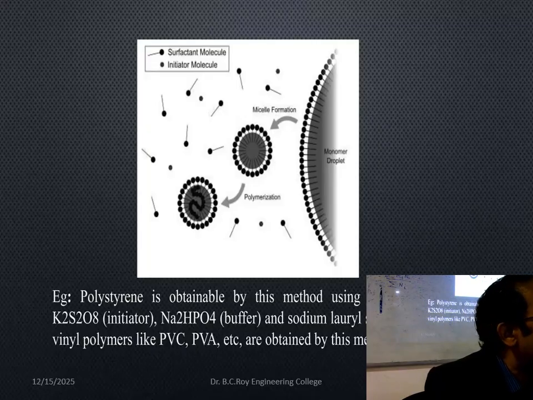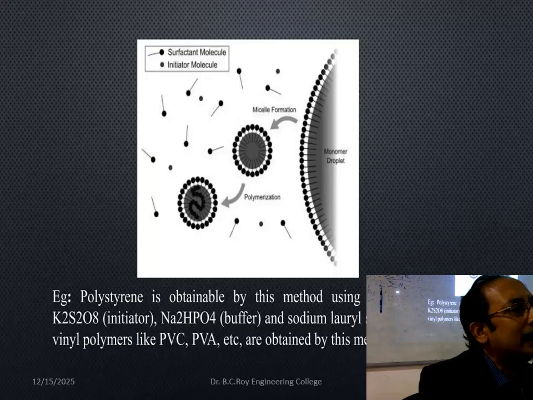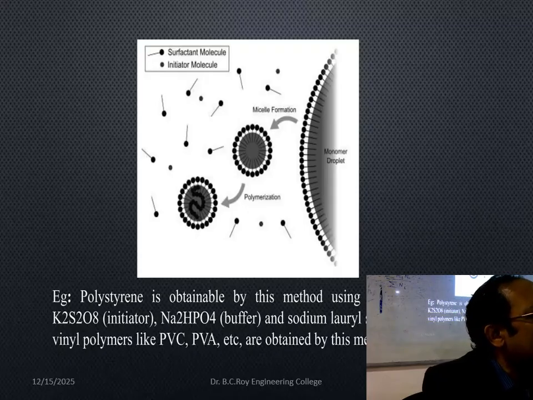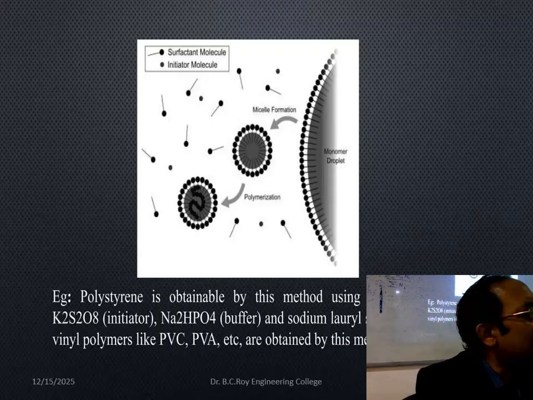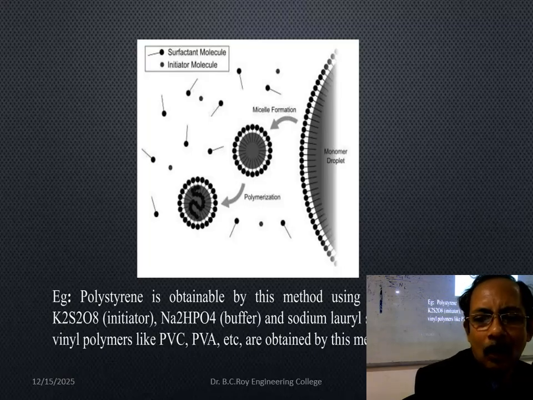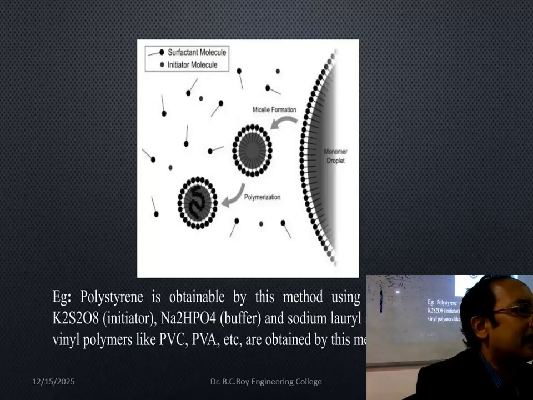Otherwise, globules have a tendency to merge together. So the emulsifier allows them to stay in that state without getting accumulated. That is the purpose of the emulsifier. The initiator does the initiation, and then propagation goes on. So PVC, PVA, polyvinyl chloride, polyvinyl alcohol, this type of polymers are made in this emulsion state.